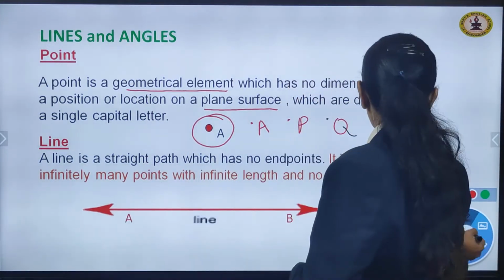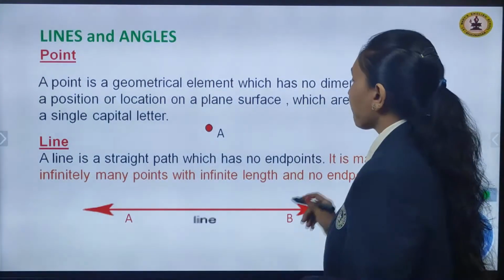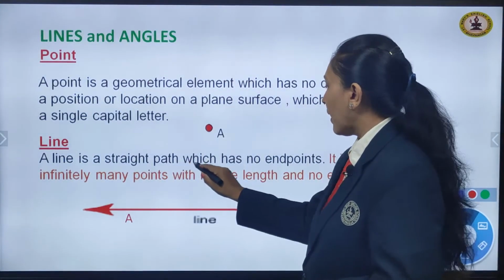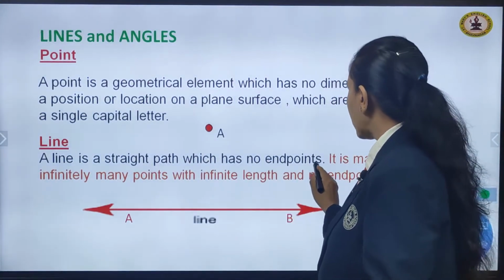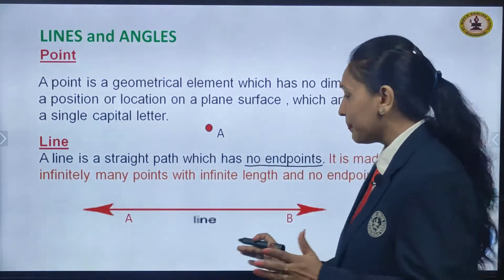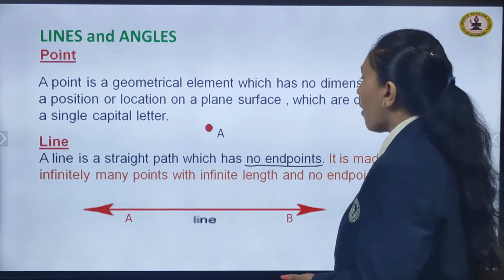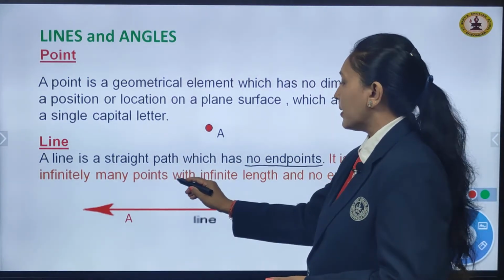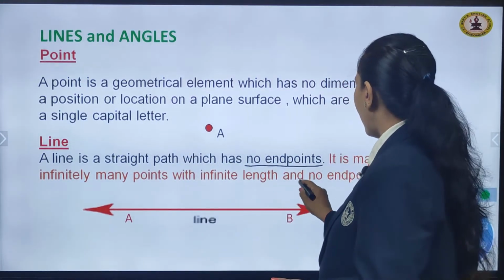Now, next children we have line. A line is a straight path which has no end points. This is a major thing here to remember. It has no end points. It is made up of infinitely many points with infinite length and no end point.